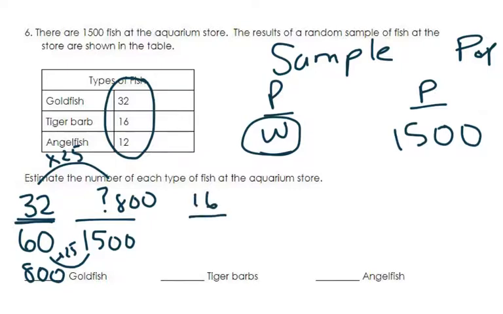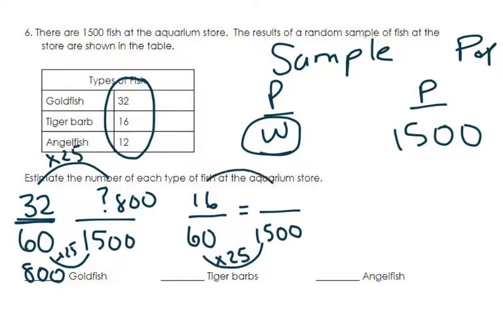I know that the whole sample out of the 3 types of fish was 60, and over here I know that it was out of 1,500 total fish. So I asked myself what the relationship was between these two, and this was times 25. My work is really easy now because I just have to keep on repeating it, because nothing changes with the wholes. The only thing that's changing is the part of the sample for each type of fish.